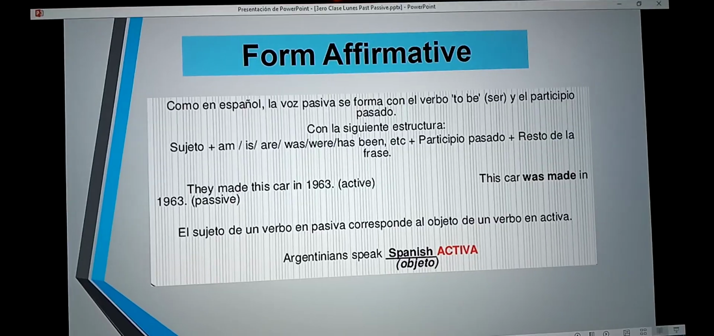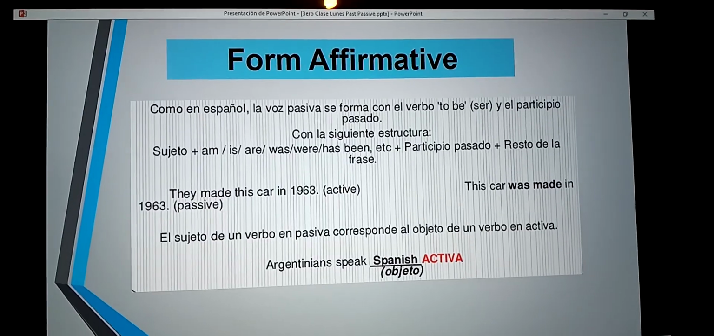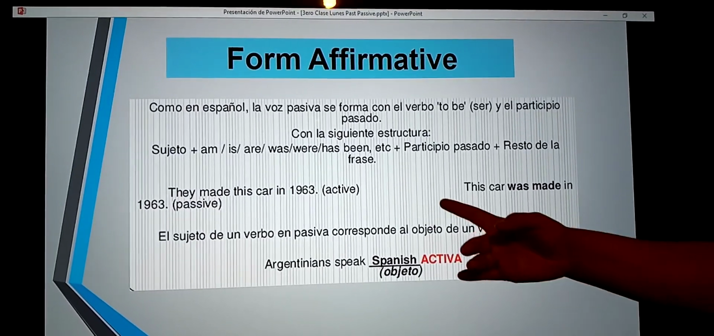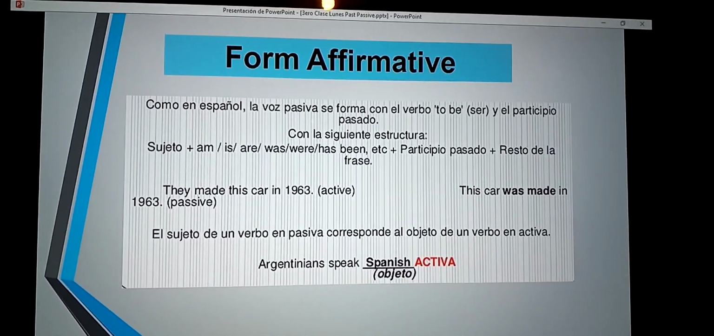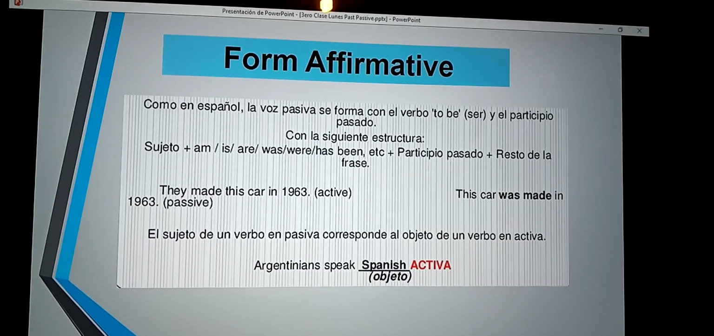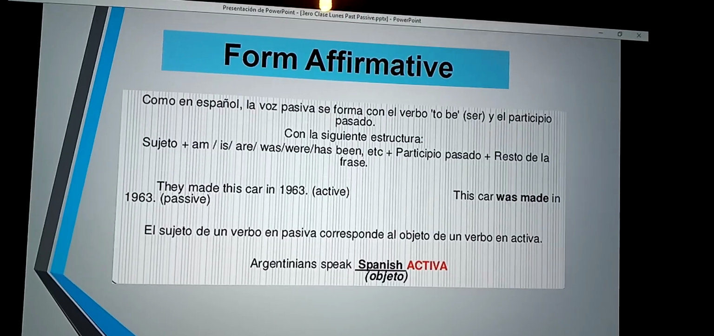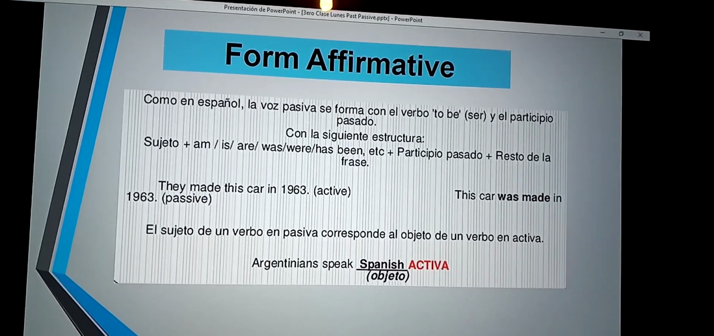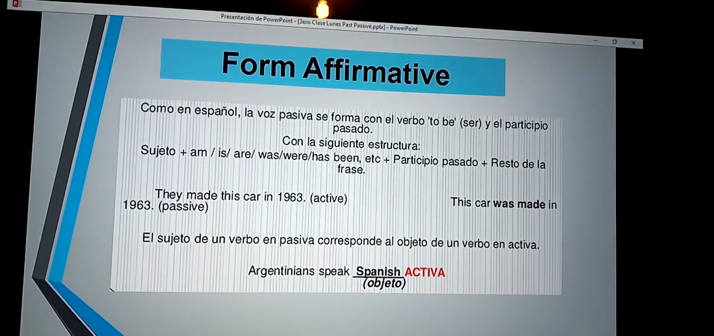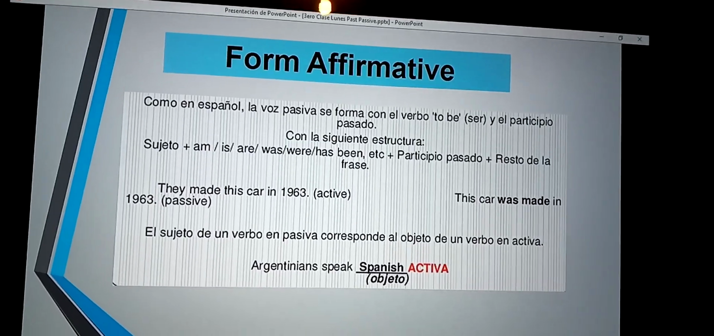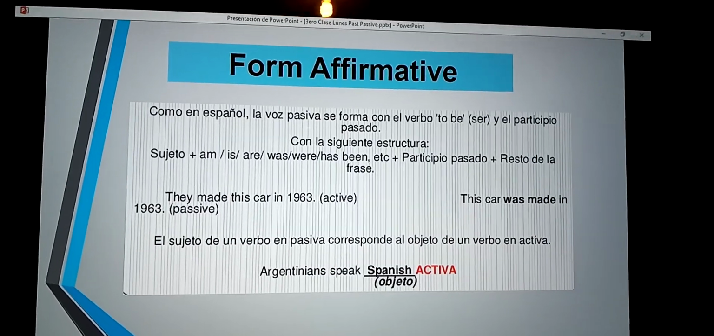Look right here, the example. They made this car in 1963, active, and passive: This car was made in 1963. El sujeto de un verbo en pasiva corresponde al objeto de un verbo en activa.